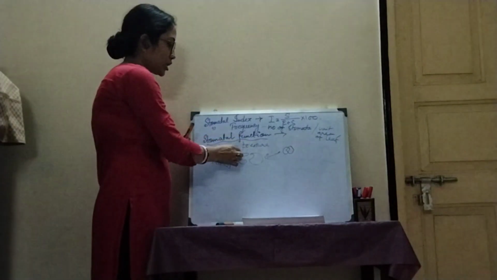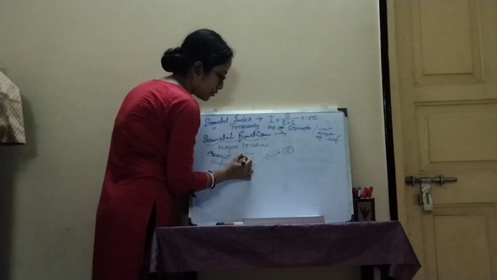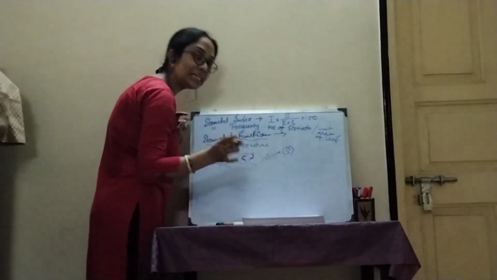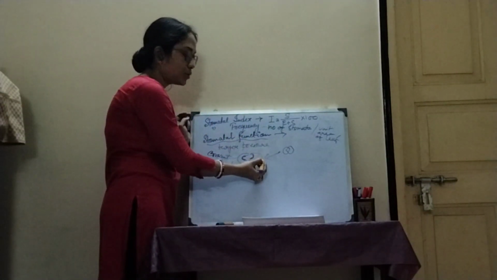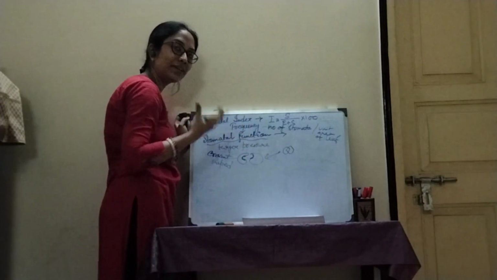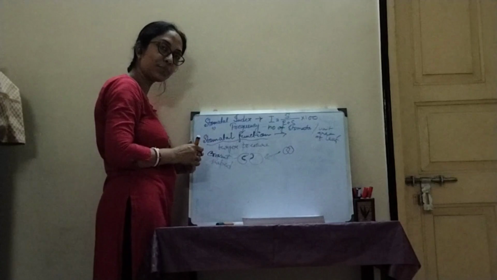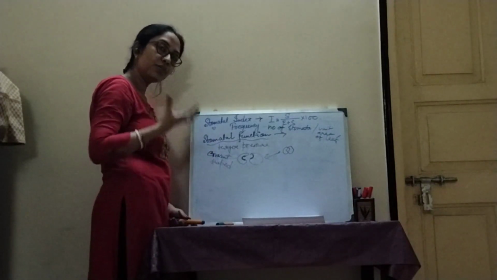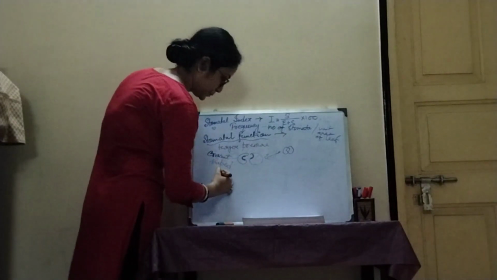I just want to mention here that the inner portion of the guard cell is thick and the outer membrane is thin, and due to being thin in nature, the outer membrane is very easy to bulge out, and that is why it will form a crescent shaped structure upon receiving heavy amount of turgor pressure, and the heavy amount of turgor pressure mainly happens due to endoosmosis.